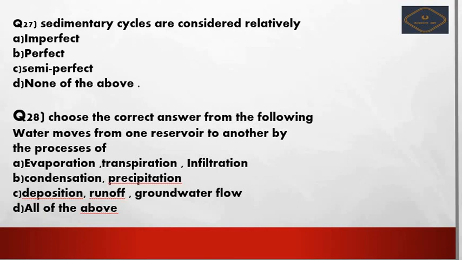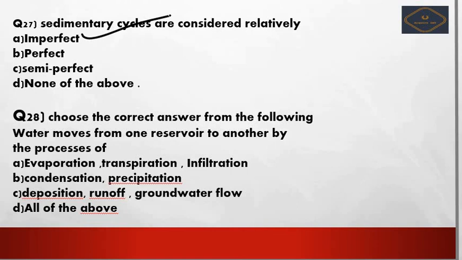Option number A, imperfect. Option number B, perfect. Option number C, semi-perfect. Option number D, none of the above. So think about this, pause the video and please think about this and then try to answer this question. So option number A will be the correct answer, that is imperfect, because some sort of sediments will go